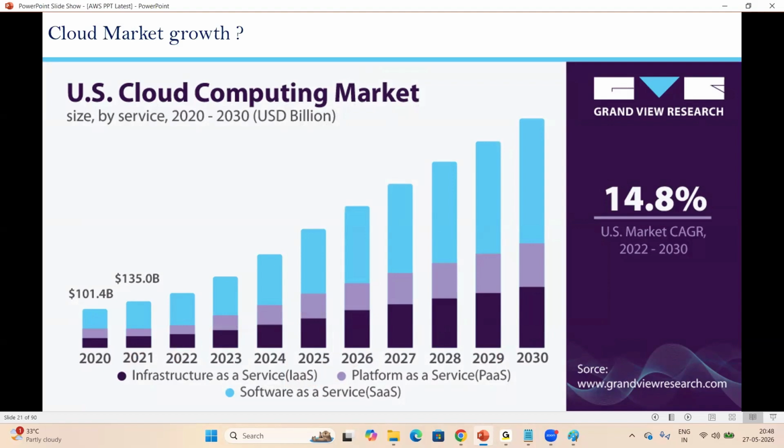Cloud is required for every company. DevOps tools are required for every company, right? The market is growing like this year on year. So jobs are increasing and also clients are increasing, right? Coming 15 to 20 years, the market would be like this, right? This is the right time to grab. So learn the subject and you can move into projects, cloud projects, DevOps projects. This is the right time to grab.